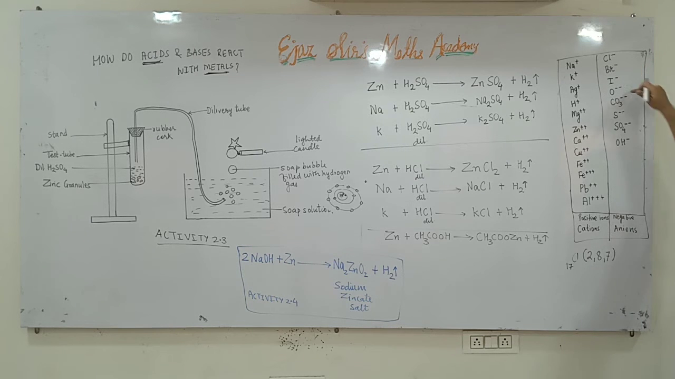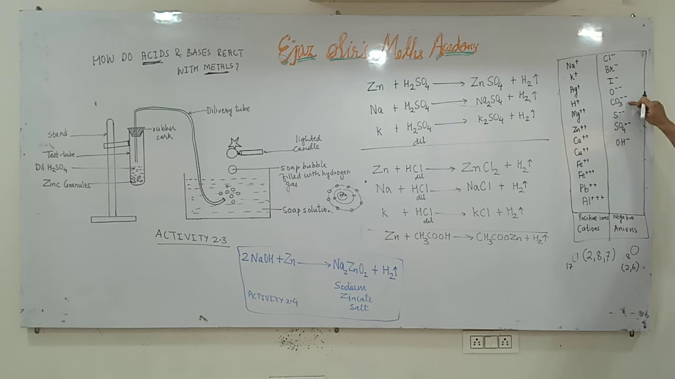Oxygen accepts 2 electrons because atomic number of oxygen is 8. First orbit has 2 electrons and second orbit has 6 electrons. To complete the octet, oxygen needs 2 electrons. That's why it takes 2 electrons, and since it takes 2 electrons, it means it takes 2 negative charges, and that's why oxygen has 2 negative charges.